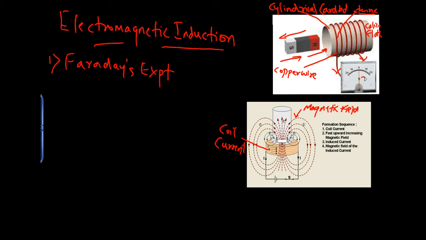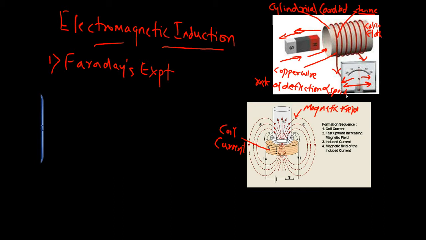Faraday noticed a deflection of the galvanometer in one direction. When the same magnet was pulled out of the cylindrical cardboard, again he noticed a deflection, but the deflection happened in the opposite direction. The amount of deflection was found to increase with the speed of the magnet. The rate of deflection, you can say, is directly proportional to the speed at which the magnet was moved relative to